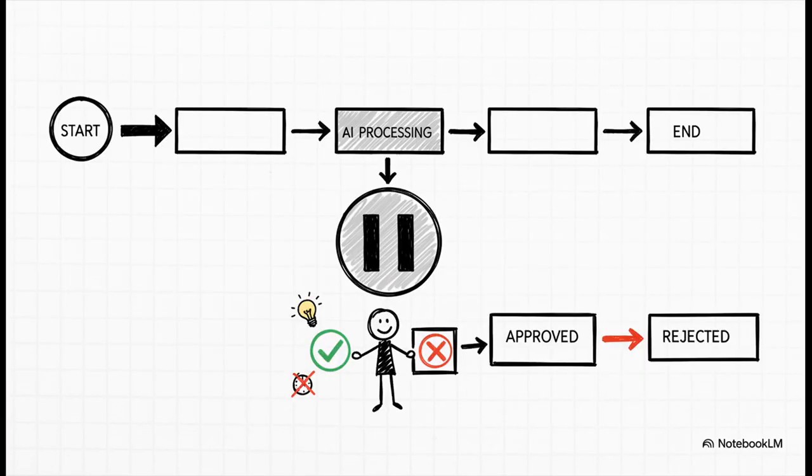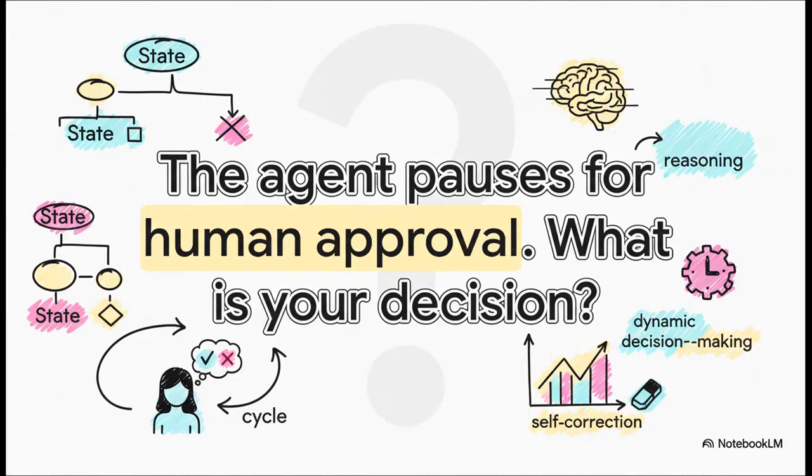Now, this next pattern is so incredibly useful, especially for high-stakes tasks where you just can't afford to let an AI have full autonomy. You can actually build in a pause for human supervision. You can literally design a node to just stop and wait for a human. The agent proposes a plan like, "Hey, I'm about to do this thing." And you, the user, get the final say. You can approve it or reject it. Then a conditional edge takes your input and directs the workflow based on your decision. It gives you the ultimate control.